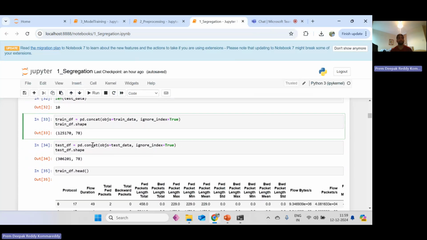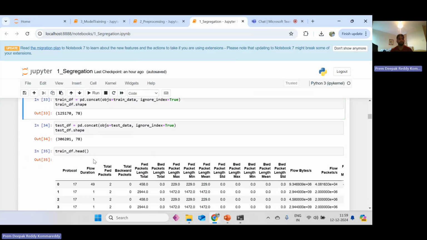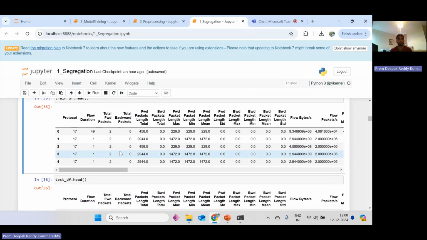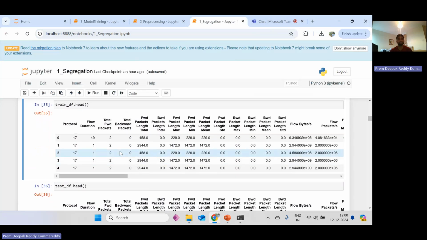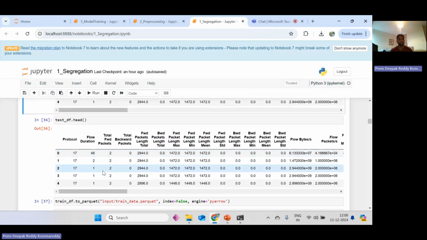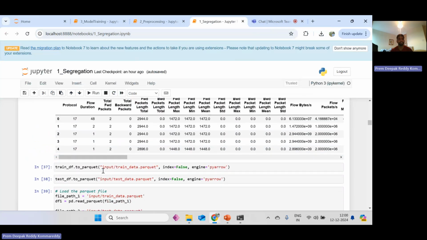Coming to the next one, it is showing the testing data only, 5 records. We have taken only 5 records out of the data. And here I'm concatenating all the training data set files and merging them into the form of a parquet. As we can see the training data, this is the head file, the test head file, and this is the loading in the parquet format.